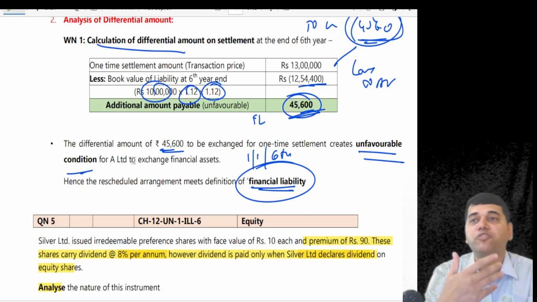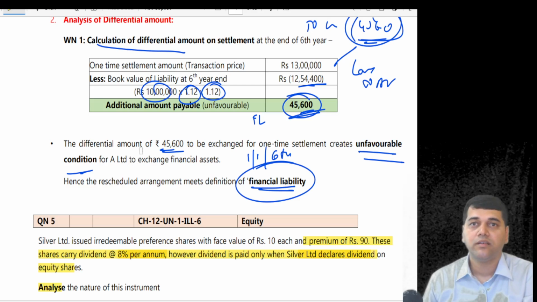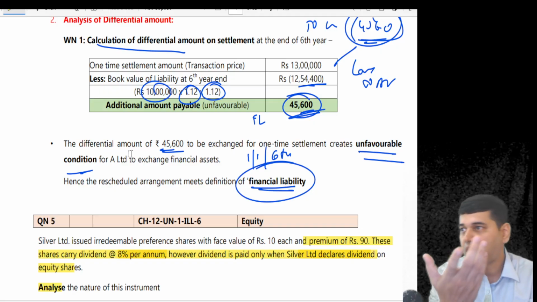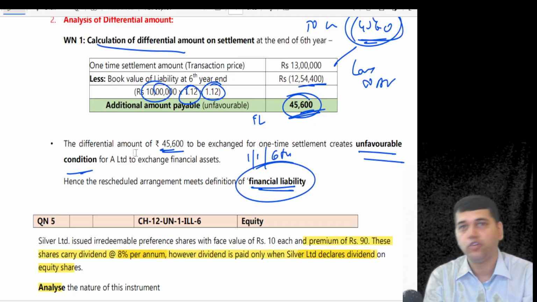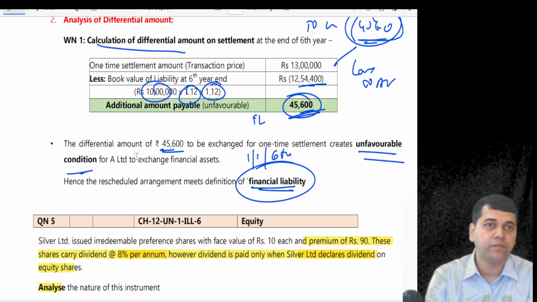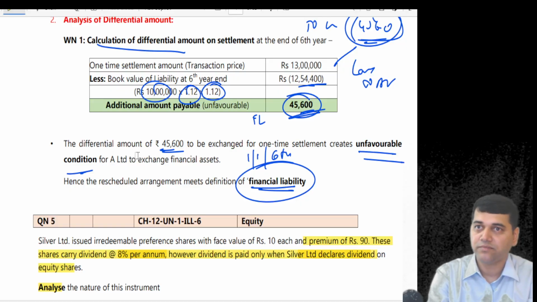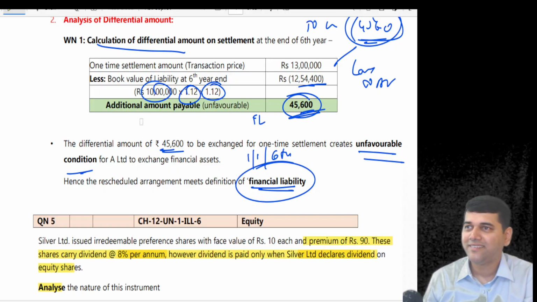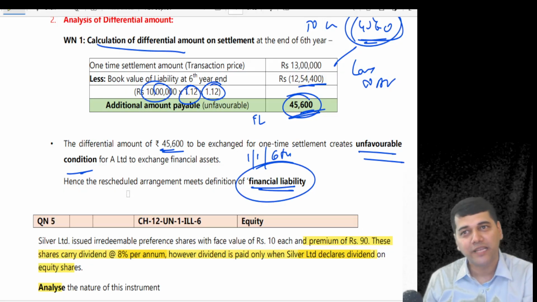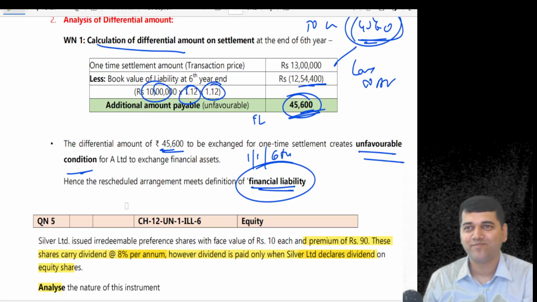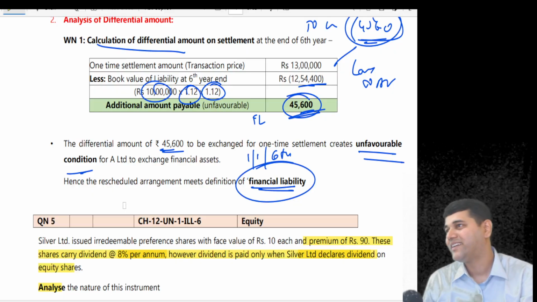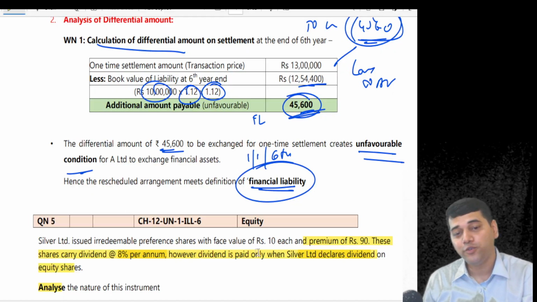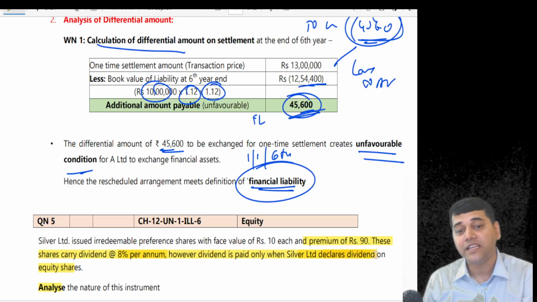Generally, how many streams of payments are there? Principal and interest. Are you going to repay the principal? No. So principal is by default an equity. Are you going to pay the interest? Interest or dividend? Do you have a contractual obligation to pay the dividend? Why? Because you will pay the dividend only when they declare the dividend on equity shares.